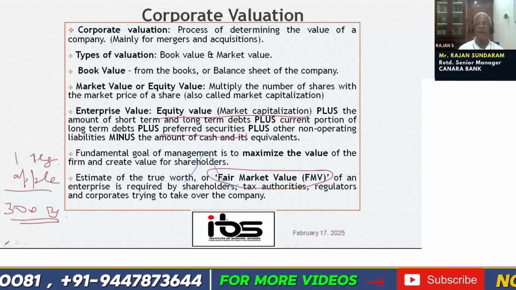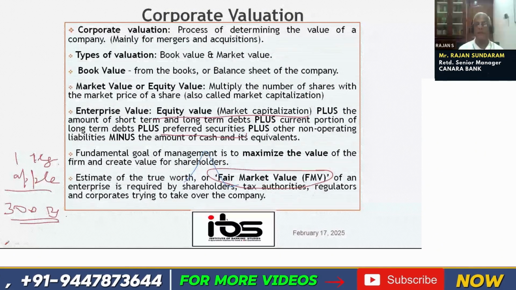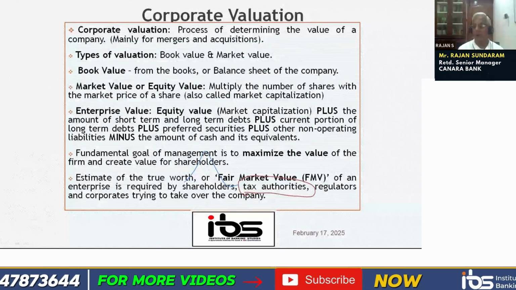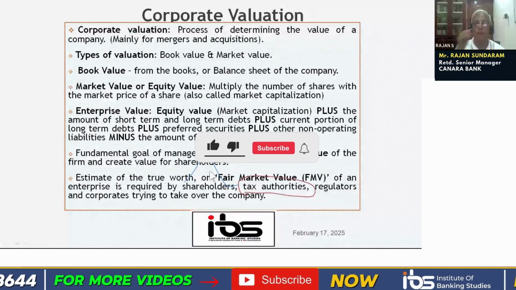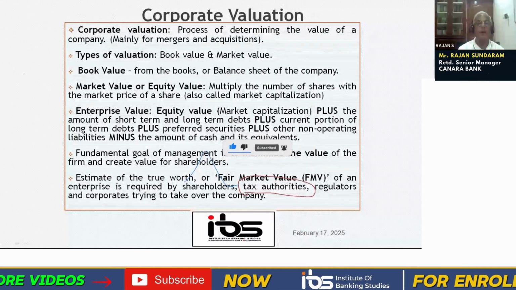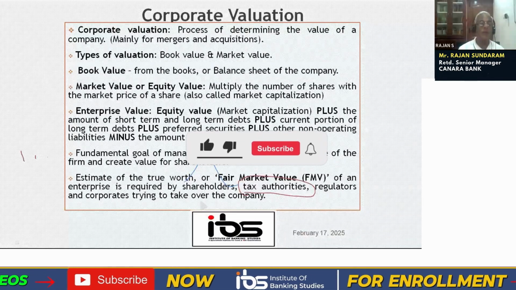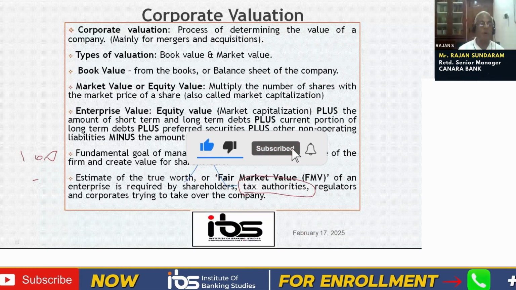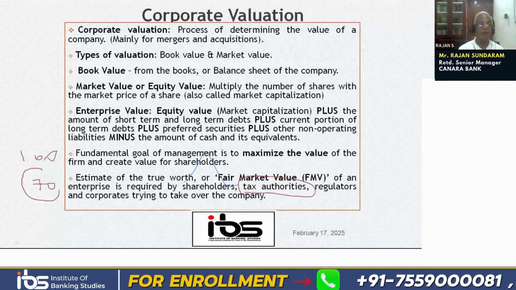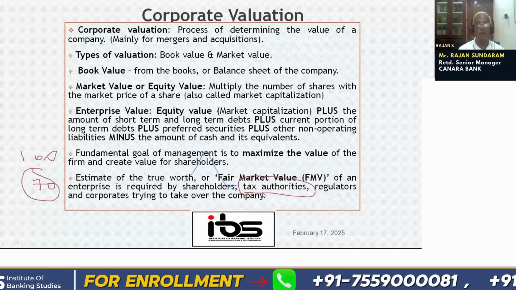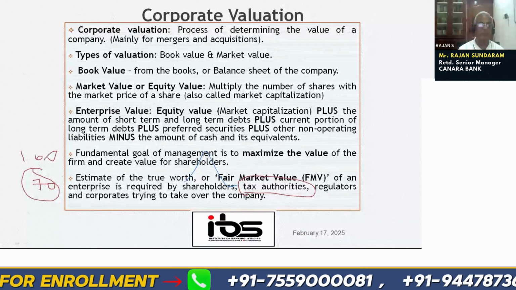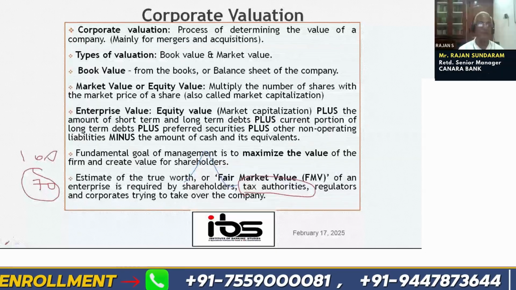And also why are income tax people, the tax authorities, interested here? One company is taking over another company. What difference does it make to the income tax authorities? Suppose they have to pay tax on that. The income tax authorities want to know, suppose the price is 100 crores. Suppose the company is paying only 70 crores on the book and 30 crores black. We know in real estate it happens. So the tax authorities want to know whether the fair market value is reflected in the purchase price so that there is no tax evasion.